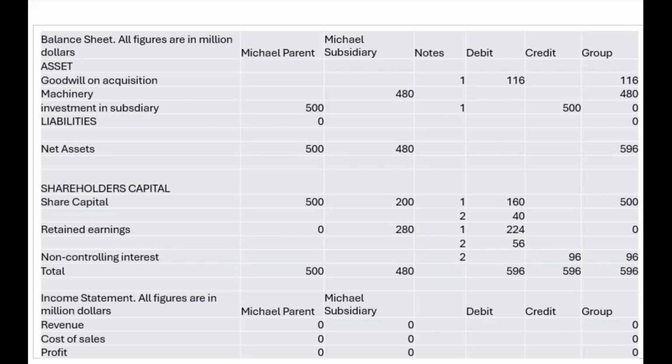In that, we can look at the Michael parent and Michael subsidiary. In Michael parent, we see that share capital is 500 million, and there is an investment of 500 million. This investment was used to purchase an 80% interest of the subsidiary, whose equity is 200 million and 280 million.